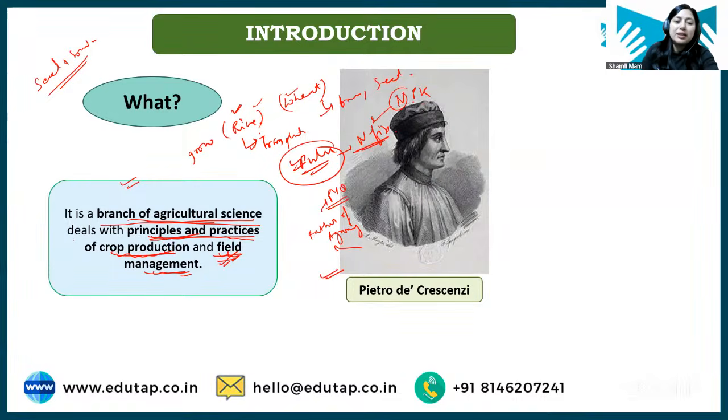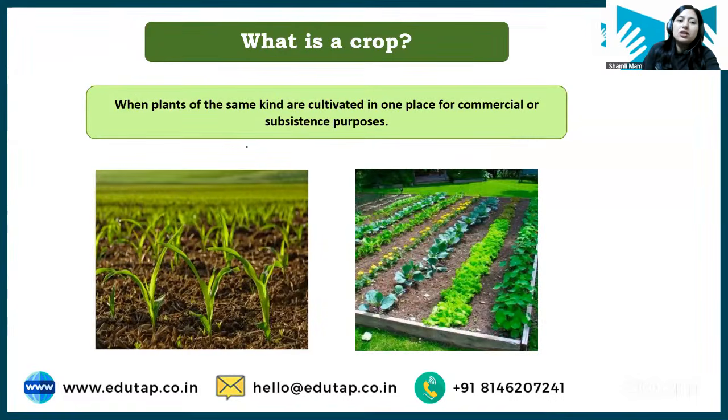Okay, now students, in agronomy, what are we dealing with? We are dealing with crops. So let us first understand the meaning of crops. What type of plants are called crops? So students, when we grow plants of the same kind in a place for commercial or subsistence purpose, that is known as a crop. If you grow any vegetable in your kitchen garden, that is also a crop.